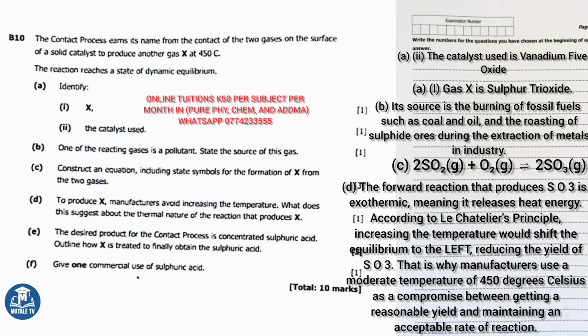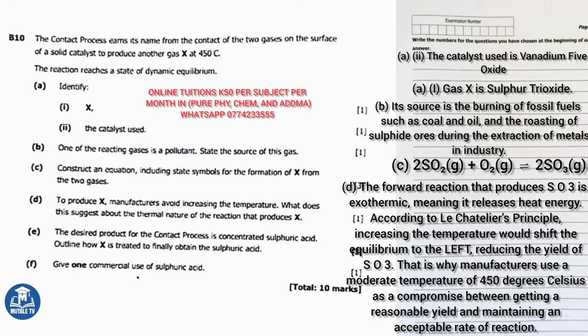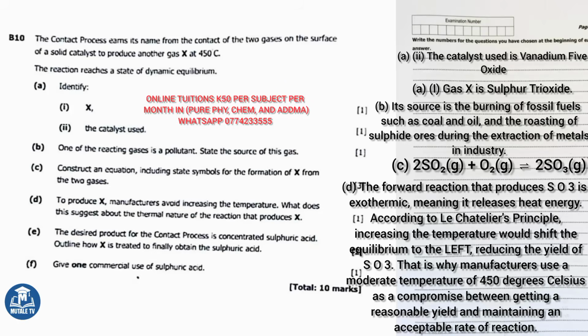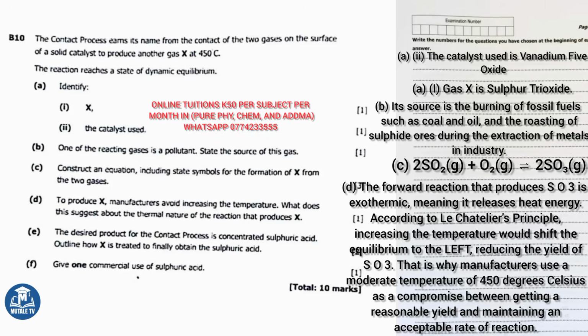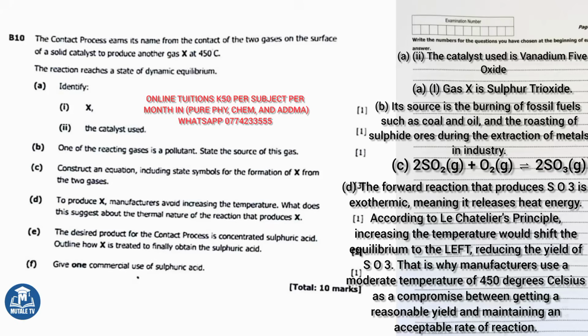According to Le Chatelier's principle, increasing the temperature would shift the equilibrium to the left, reducing the yield of SO3. That is why manufacturers use a moderate temperature of 450 degrees Celsius as a compromise between getting a reasonable yield and maintaining an acceptable rate of reaction.